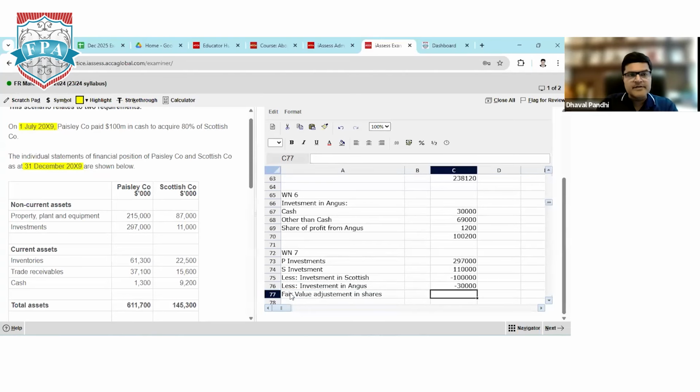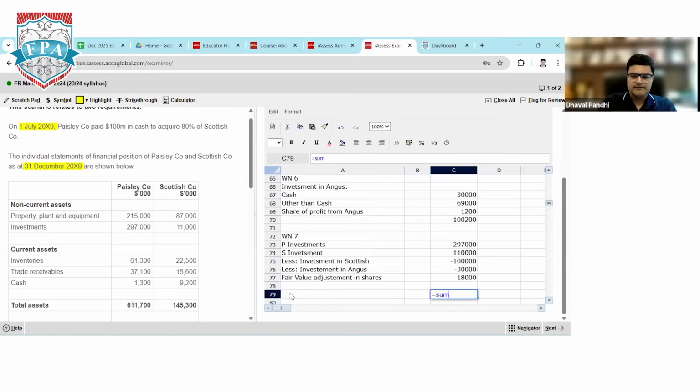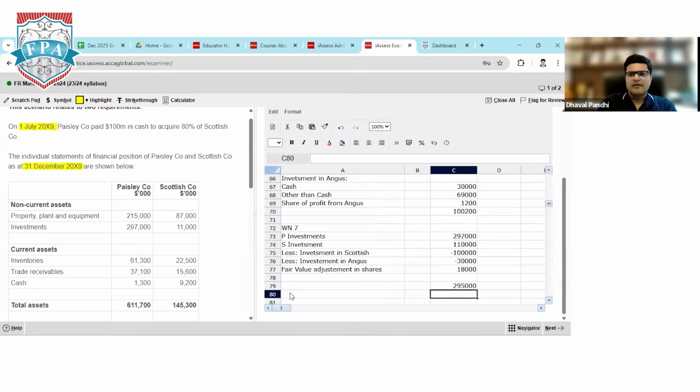For parent company, it is 15 million, and for subsidiary, it is 3 million. So total will be 15,000 plus 3,000, which is 18,000. And now I should make a total which comes down to 2,95,000.